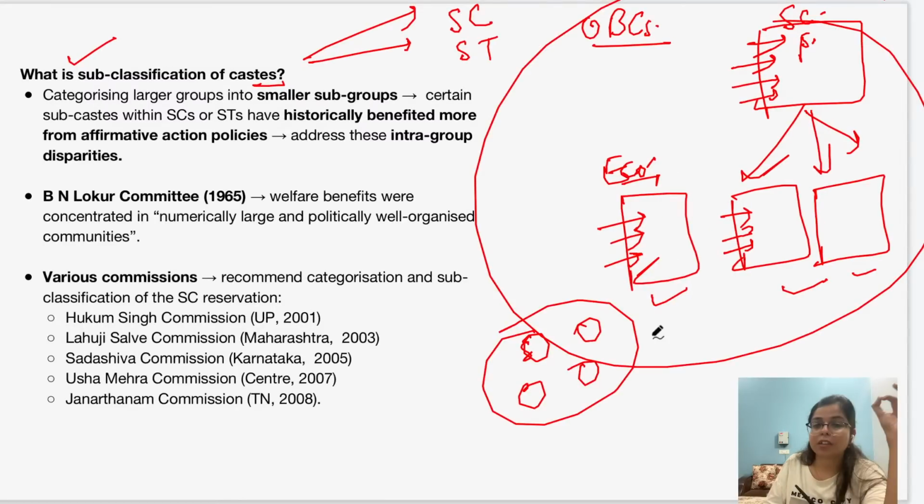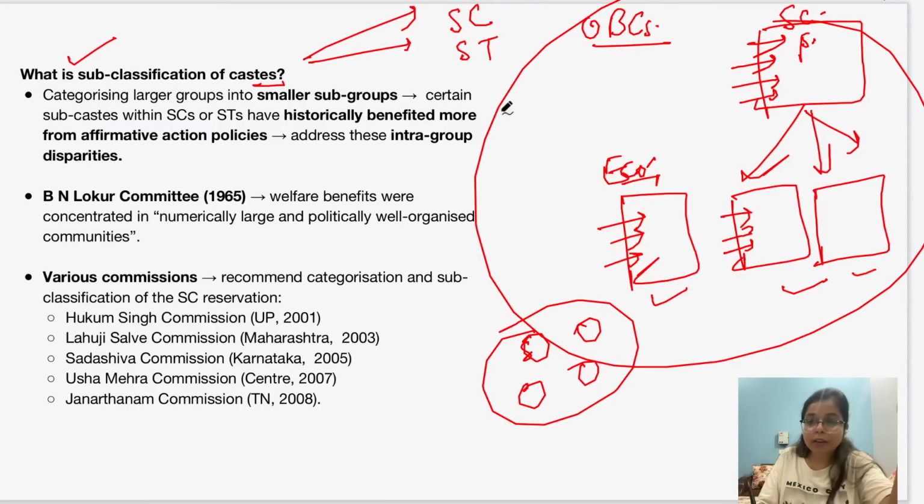Okay, now why do we need to sub-classify caste? This is because in case of scheduled caste and scheduled tribes, there have been certain castes within the scheduled caste and scheduled tribes which have historically benefited more from affirmative action policies. Now, you know that government gives reservation in public employment and education services to scheduled caste and scheduled tribe.